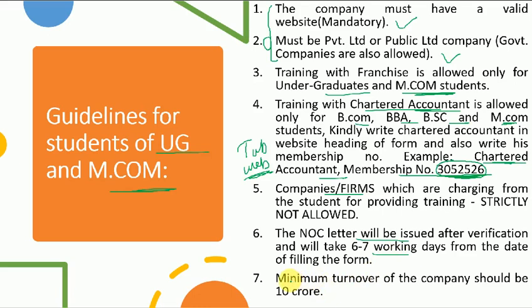Now in case of an MBA student, we have made the minimum turnover 100 crore. In case of UG and MCOM students, minimum turnover is 10 crore. Right? Now the question is, where is the company detail form? The link of the video of the company detail form is in the description of this video. Watch that video. First, see how to fill that form, and then you can take the link and fill the company detail form. Thank you, everyone.